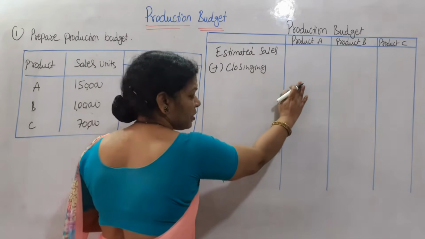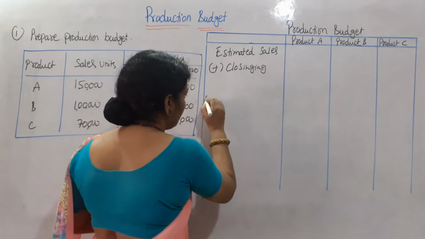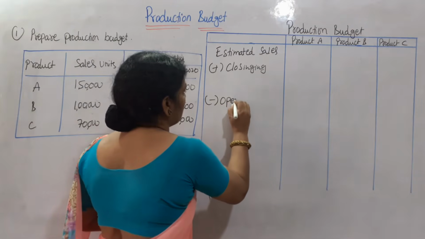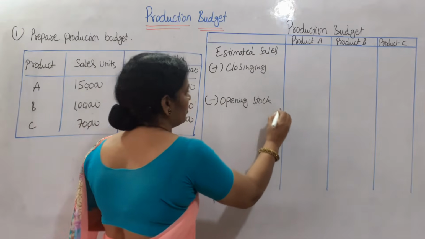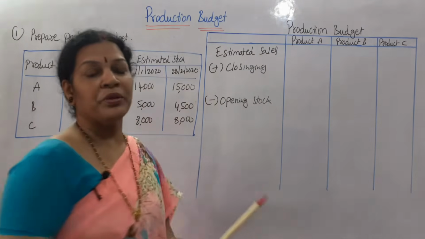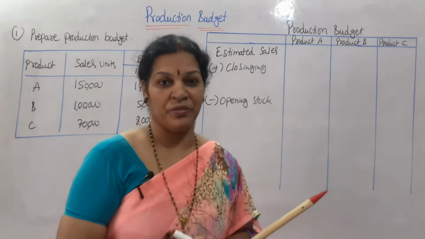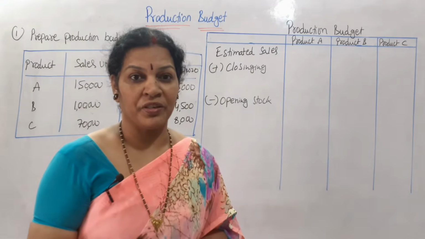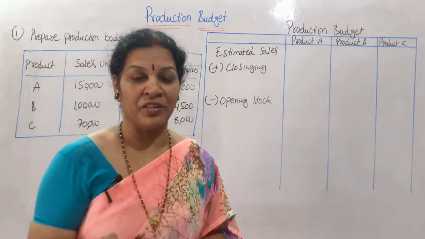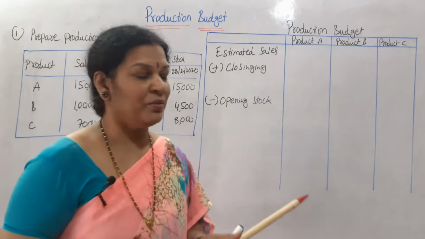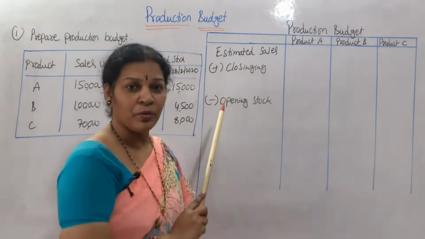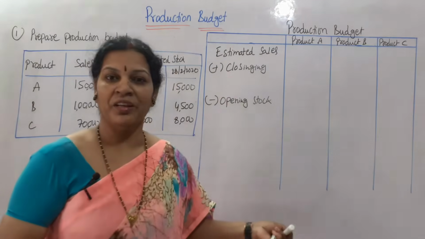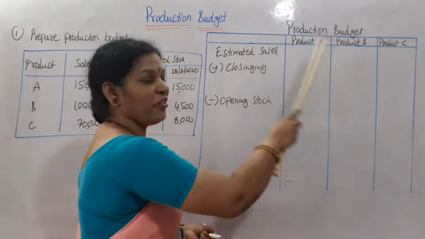When we add closing stock, we get some amount, then minus opening stock. Whatever answer we get, that will be the production. Estimating production or the requirement of production, the answer will be simple. What we have taken is the estimated sales, meaning given sales, to that we are adding closing stock and minus opening stock, that's all. This is the pro forma.